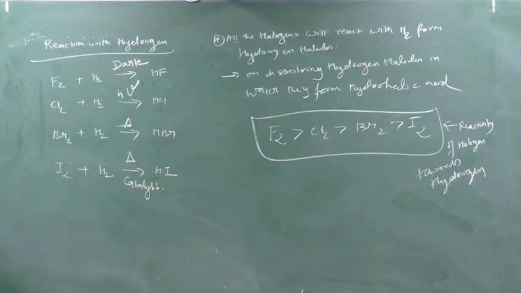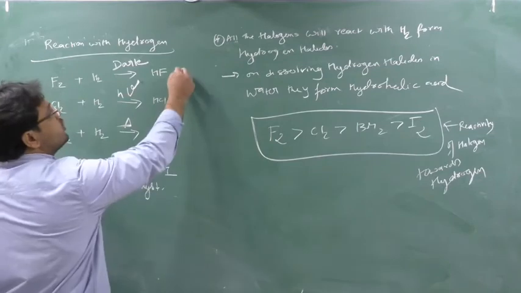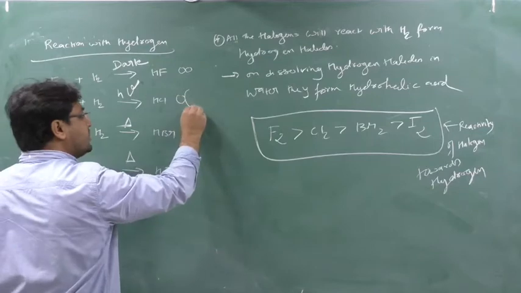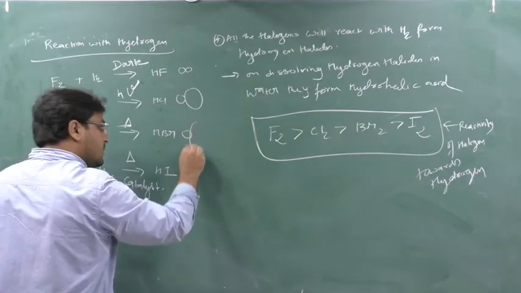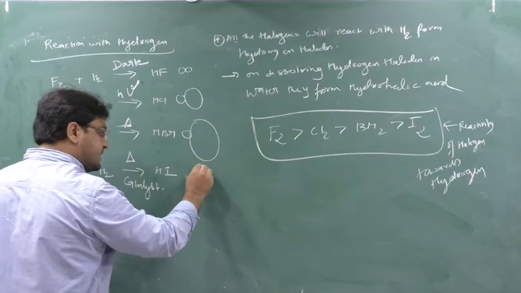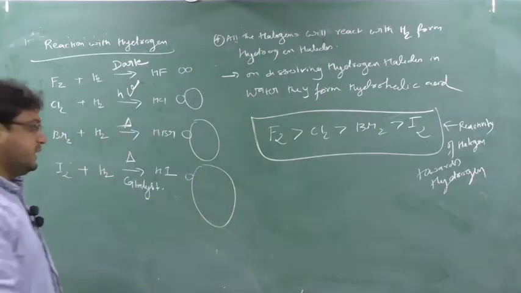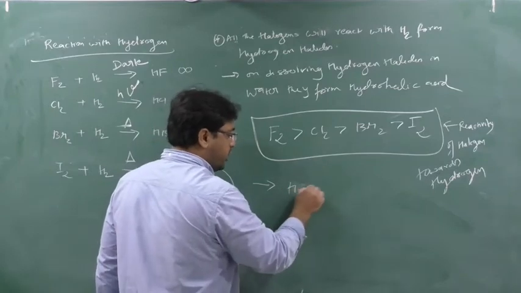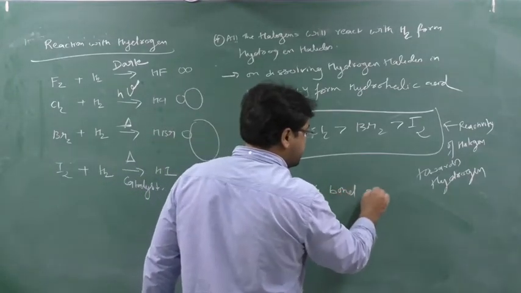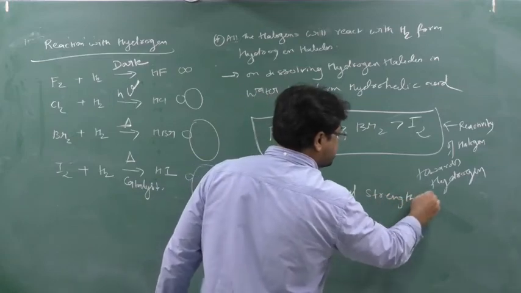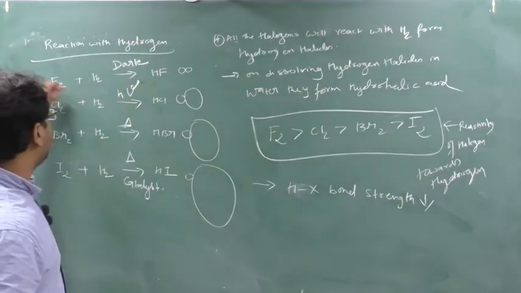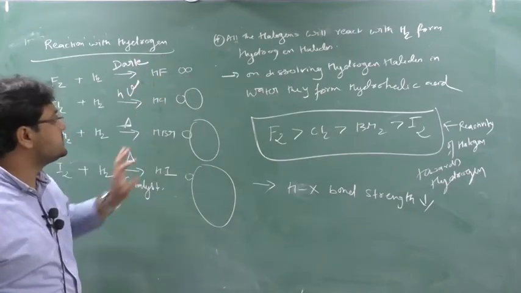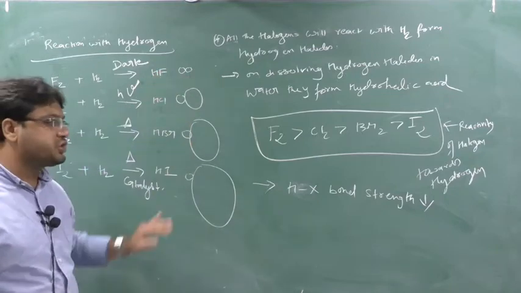Clear? Next, see here. Now this H. H size is small, and fluorine size is also small. But here H size remains the same. Chlorine size increases, H size remains the same. Br size increases, similarly H size remains the same, iodine size increases. So moving down the group, HX bond strength decreases, yes or no? Moving down the group from top to bottom, HX bond strength decreases. This is H, this is H, this is H, this is H, but this is X, the halogen. So HX bond strength decreases.